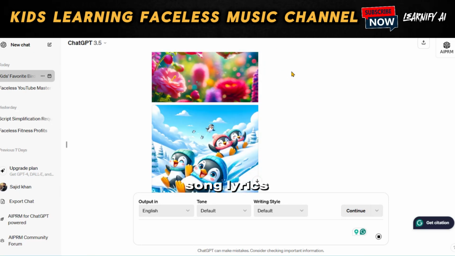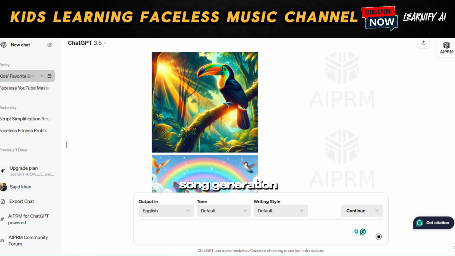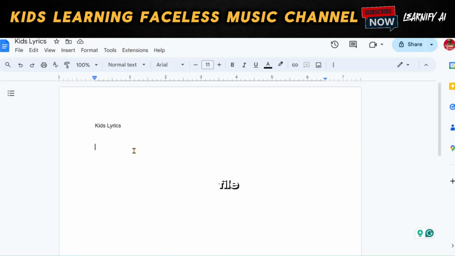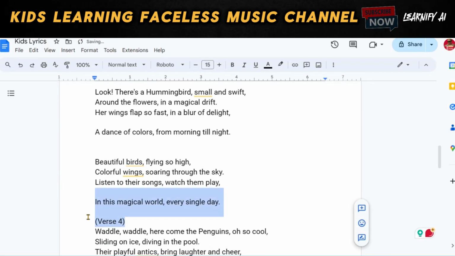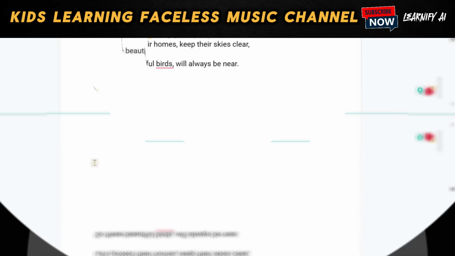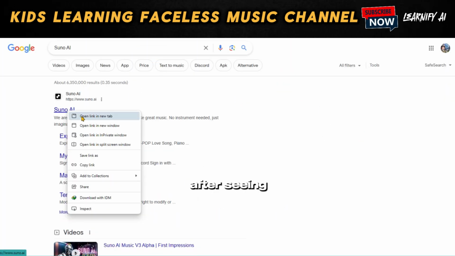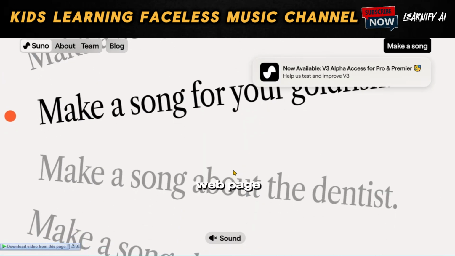Alright, our song lyrics and image prompts are ready. Now, let's move to the next step, song generation. Copy the song lyrics and paste them into a document file. Remove any indicators for verses and choruses. Next, open a new tab in your browser and search for Suno AI. After seeing the search results, click on the first link, which will take you to the Suno AI webpage.